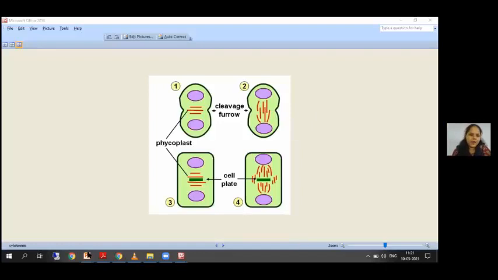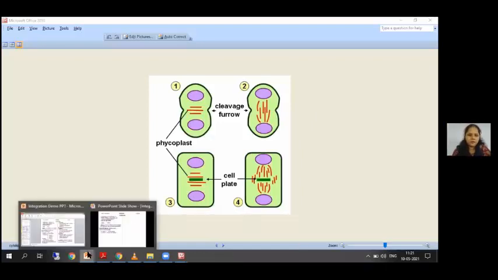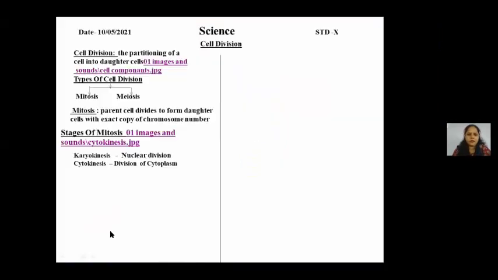Let us go back. Now let's see what comes under karyokinesis. Students, the nuclear division, that is the karyokinesis, is further divided into 4 stages. Nuclear division occurs in 4 phases.